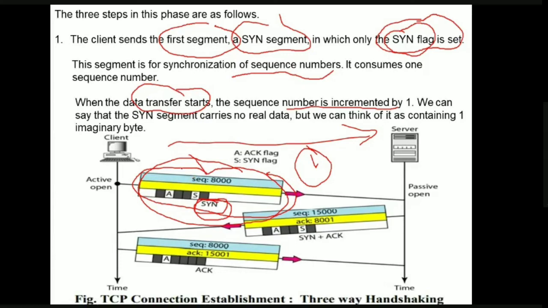Okay, so now this is the first phase. In the first phase, the client has sent the SYN segment telling the server that I want to get a connection with you. Prior to this, what actually happens? The server program tells its TCP that it is ready to accept the connection from the client. That is the reason it is in the passive open state. After completing this process, this first phase will start.